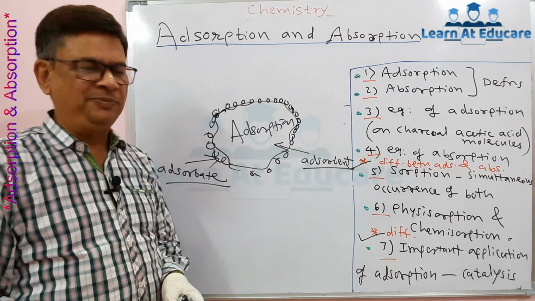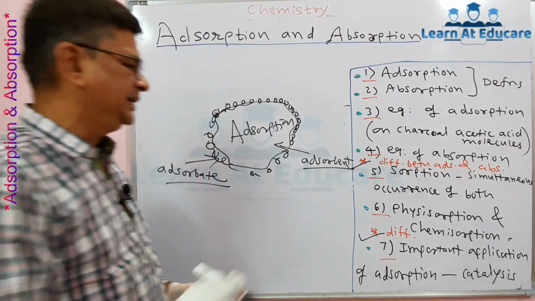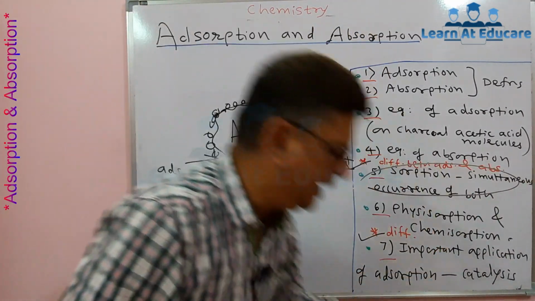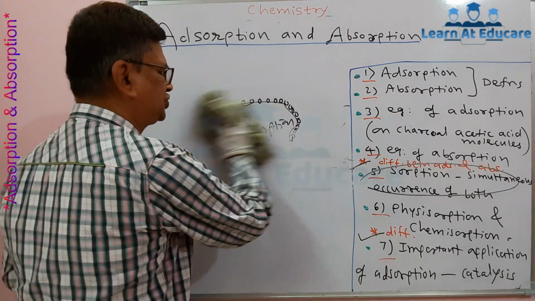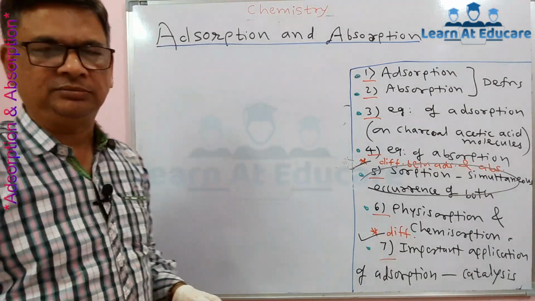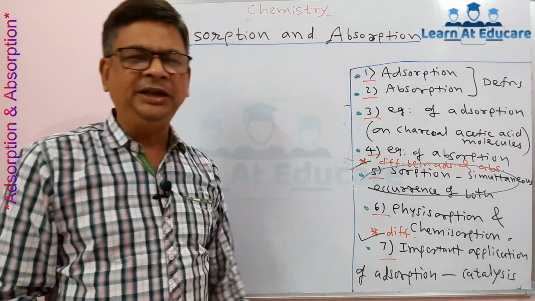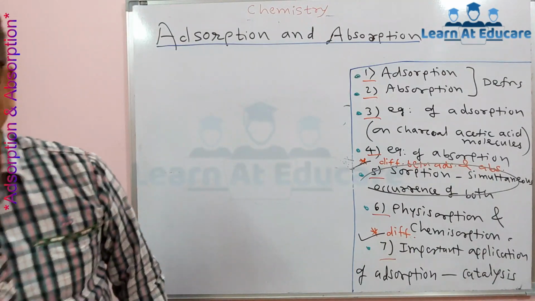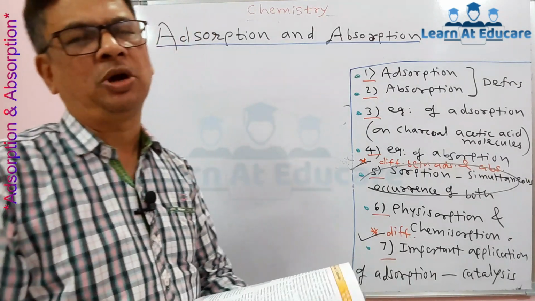We have also seen absorption. Sometimes there is simultaneous occurrence of adsorption and absorption, and in that case that combination is called sorption. That is, sorption. Sorption is the combination of both adsorption and absorption.